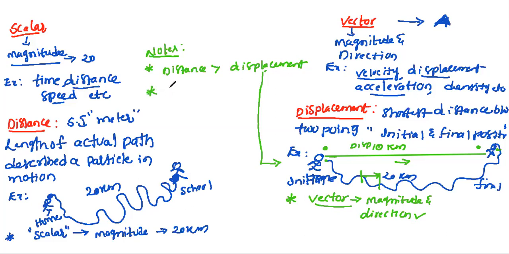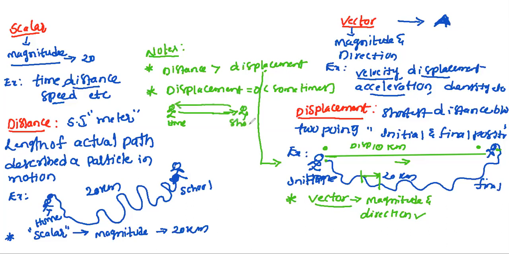And another one, displacement is 0. This is only in some special cases, not always. Take the example, we are moving from home to school, and again you are coming from school to home. This is 10 kilometer, and again this is 10 kilometer.